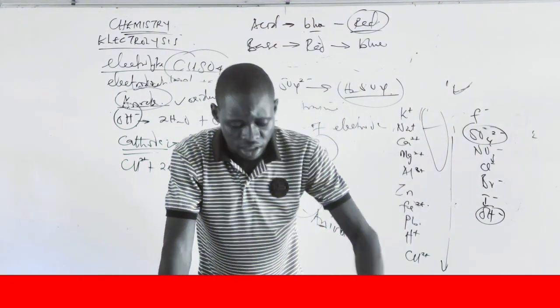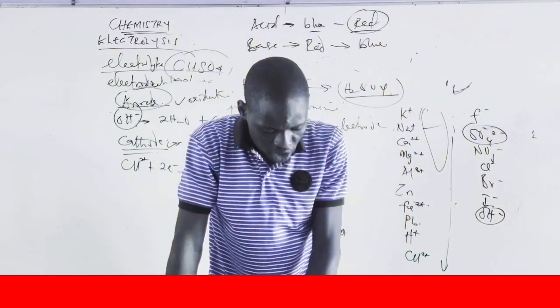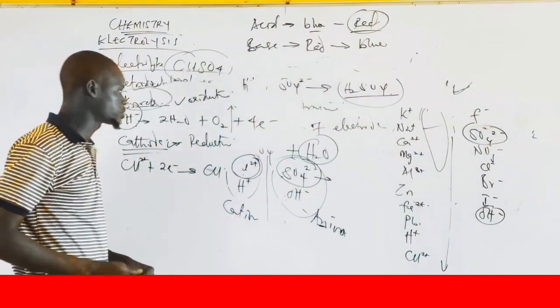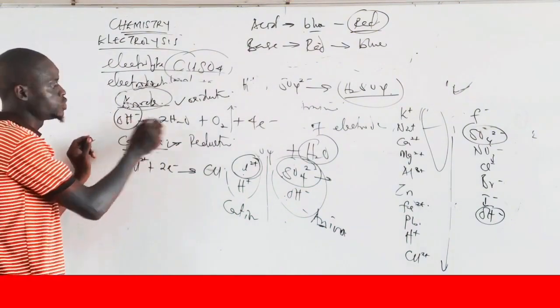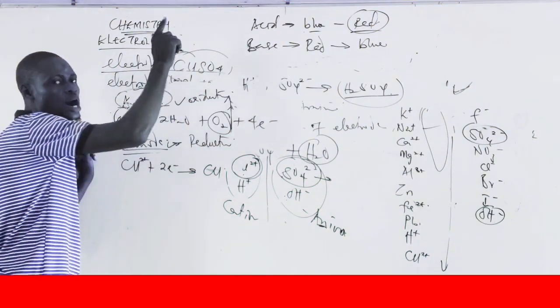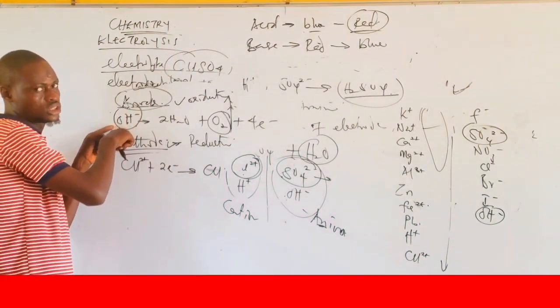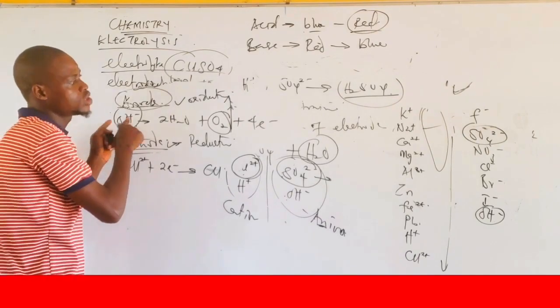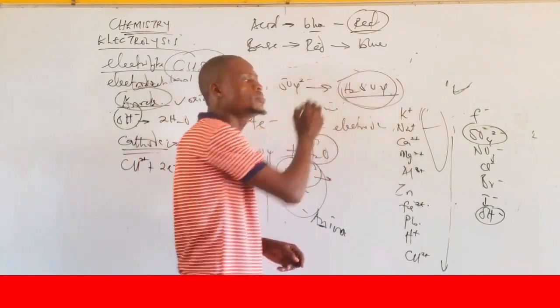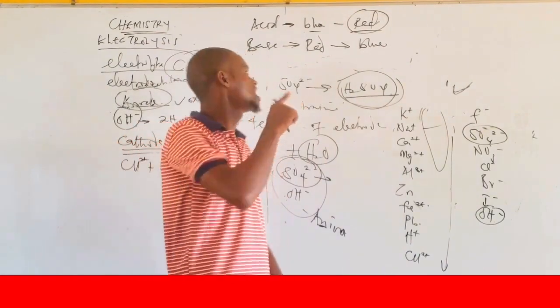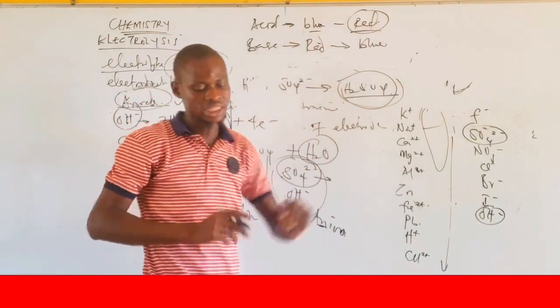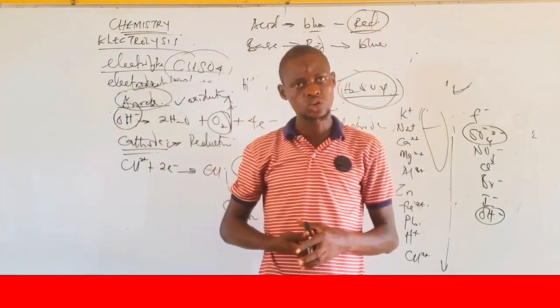Now, option D, the litmus paper turned red and oxygen gas is involved. That is the correct option. Why? Because I said in the anode, oxygen gas will be given out because of the reaction that is here altogether. And also, due to the acid that is formed in the anode, the litmus paper will turn red. So that is the answer for that. I think we are good to go about that.